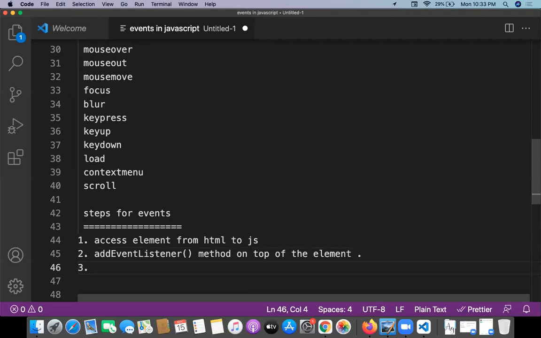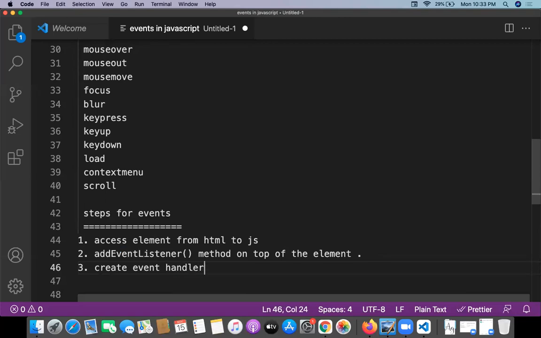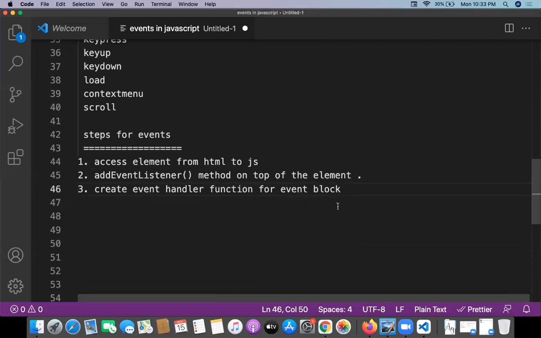And the third one is to create an event handler function for the event block. So this is the way of working with events.